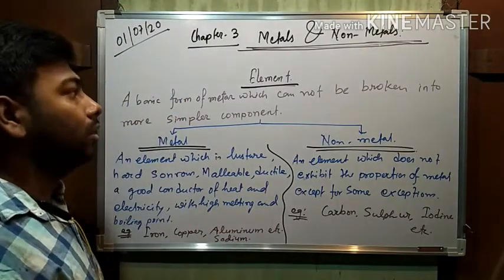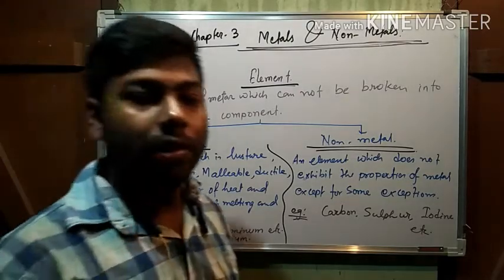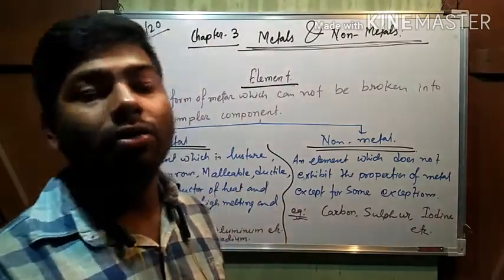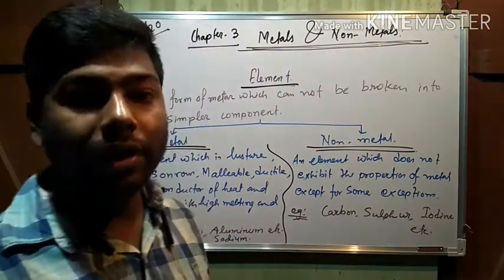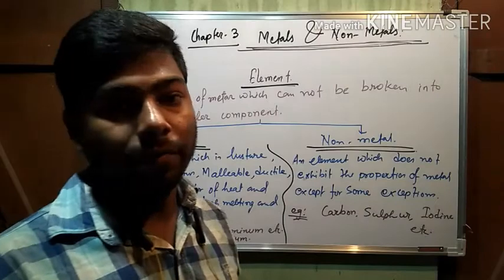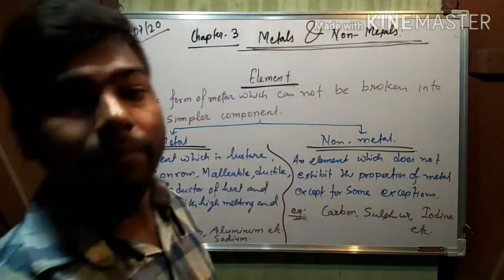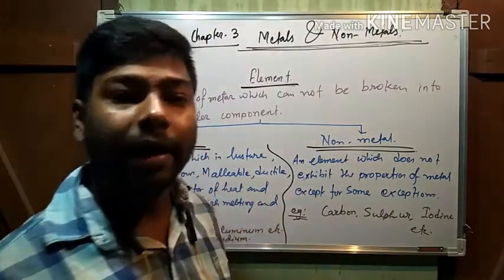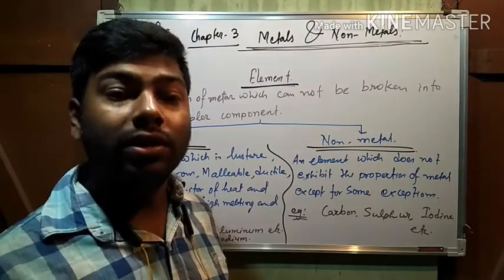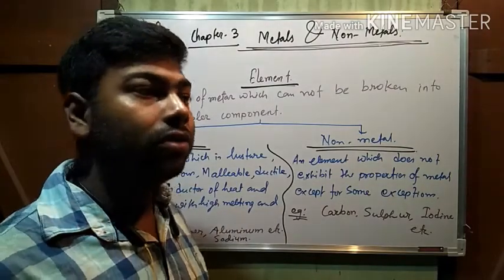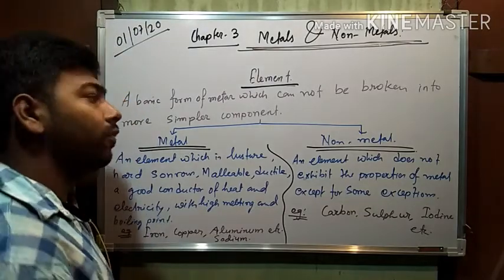In the whole chapter we will explain the different kinds of properties of metals and non-metals, how they form, what their properties are, and how they react with different reagents. To know the whole concept of metals and non-metals, we have to know their main characteristics, or how they behave with different types of reagents.